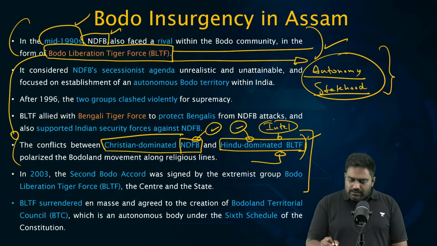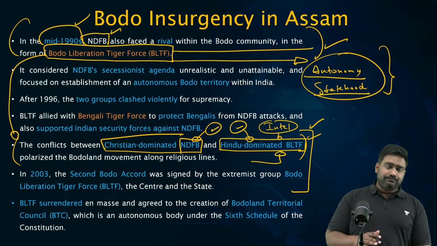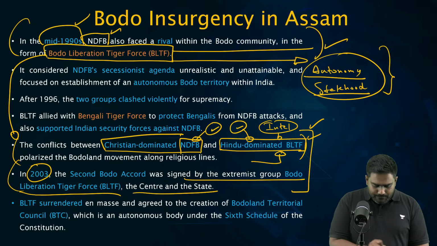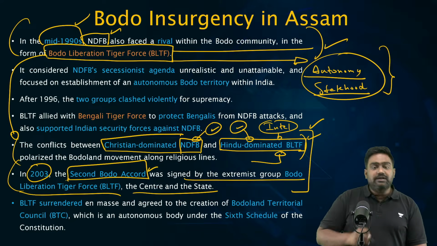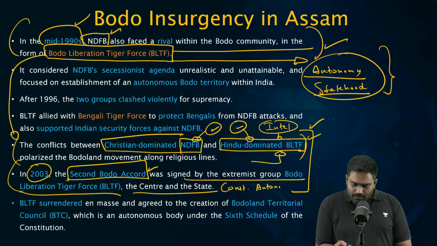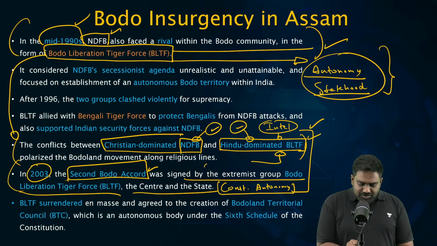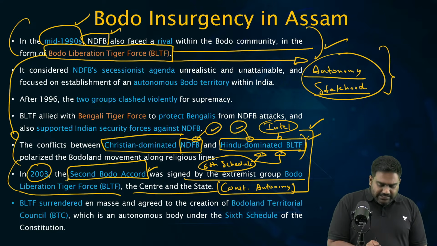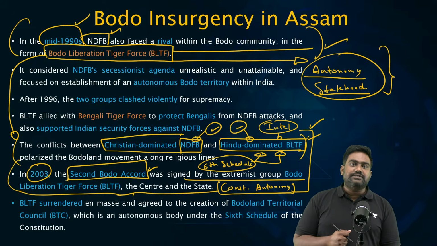Finally, India convinced BLTF to surrender. In 2003, the BLTF surrendered by signing the Second Bodo Accord. Through this, India granted constitutional autonomy. Under the provisions of the 6th Schedule, the Bodoland region was declared an autonomous district council with greater autonomy under constitutional guarantees, and BLTF surrendered, ending its violent insurgency.